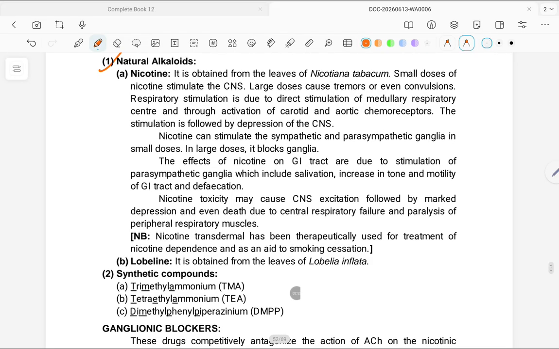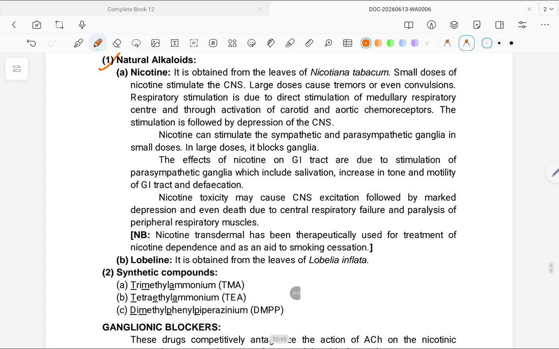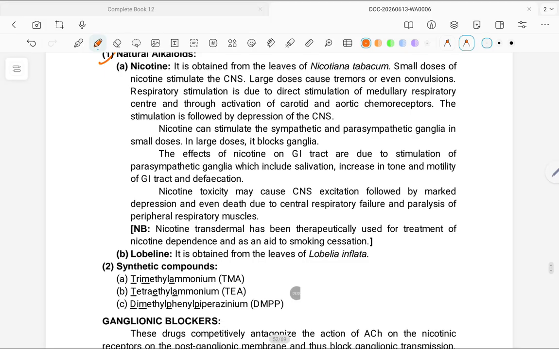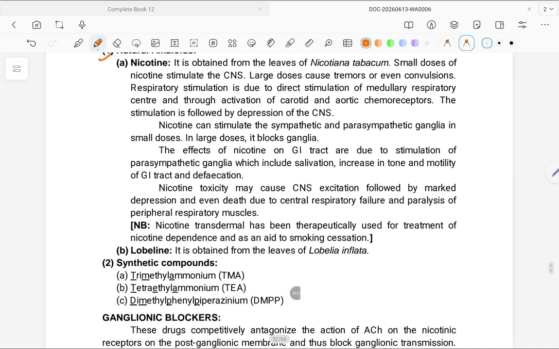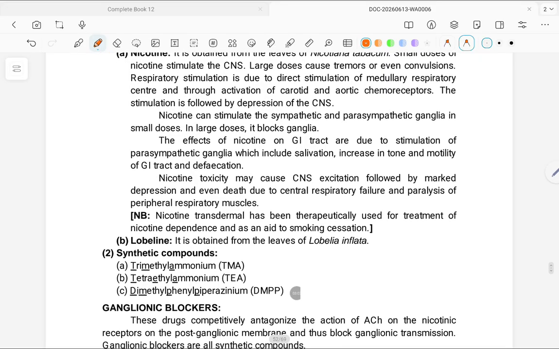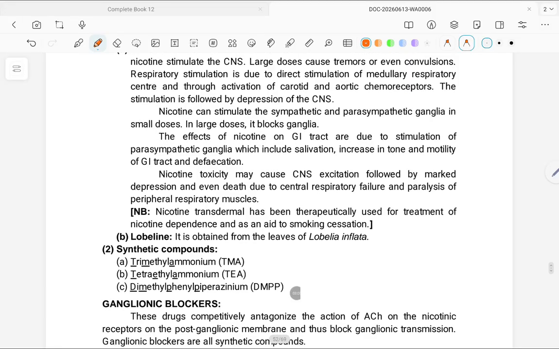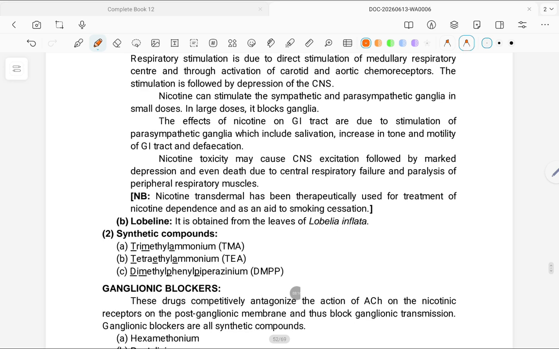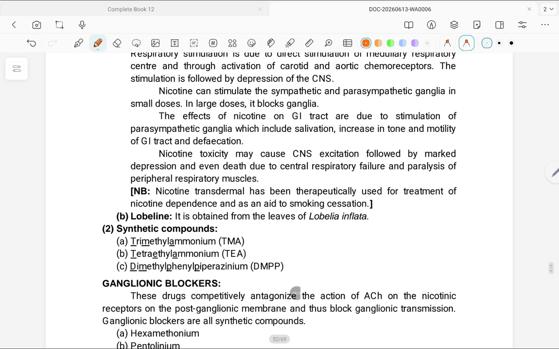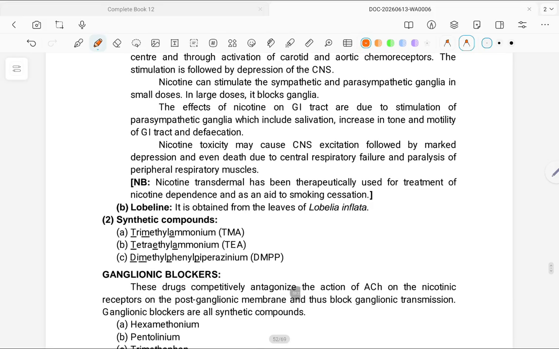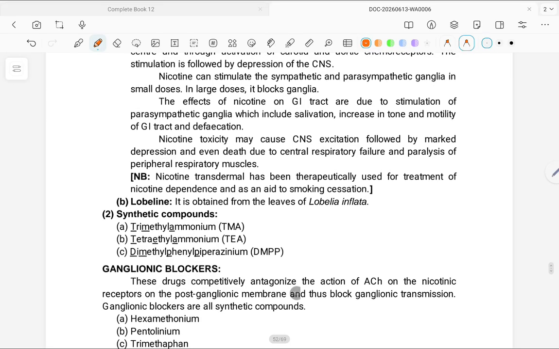Small dosages of nicotine stimulate the CNS. Large dosages cause tremor or even convulsion. Respiratory stimulation is due to direct stimulation of the medullary respiratory center and through activation of carotid and aortic chemoreceptors. The stimulation is followed by depression of the CNS. Nicotine can stimulate the sympathetic and parasympathetic ganglia in small doses. In large doses, it blocks ganglia.